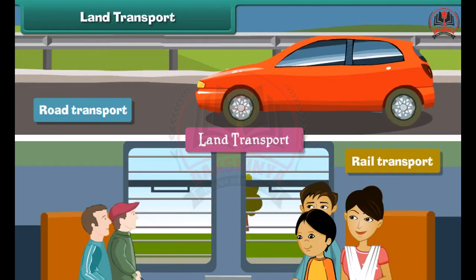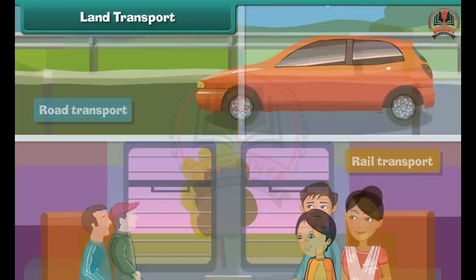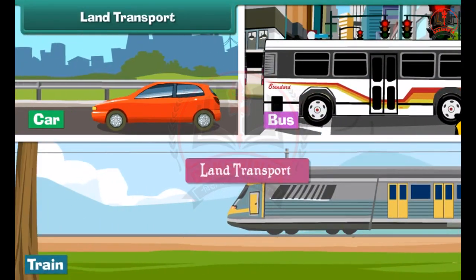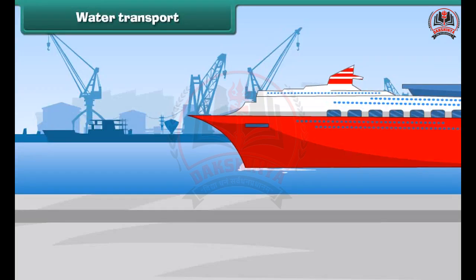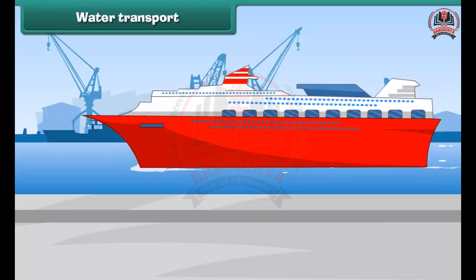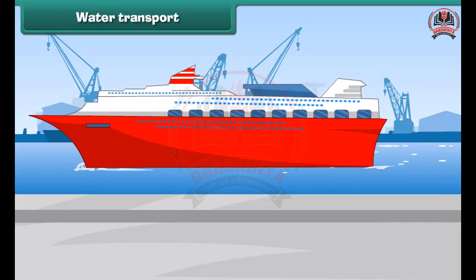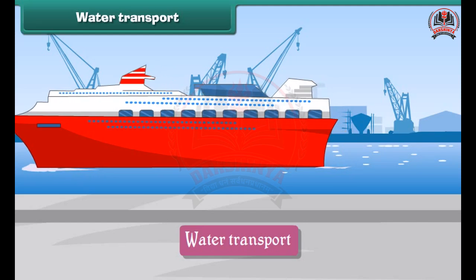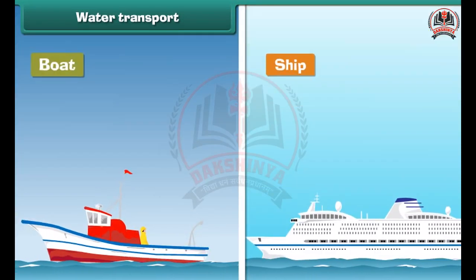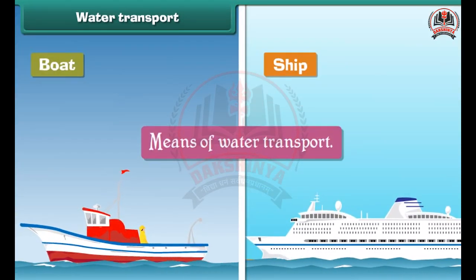The vehicles that carry passengers and goods by land, such as cars, buses, and trains, are called means of land transport. Water transport. The movement of goods and passengers on water is called water transport. The vehicles that carry goods and passengers through waterways are called means of water transport. Boats and ships are the means of water transport.